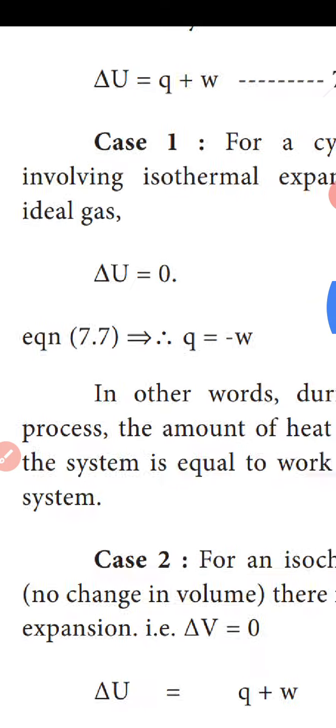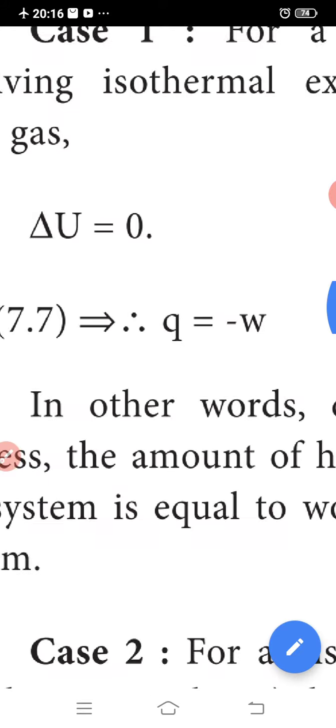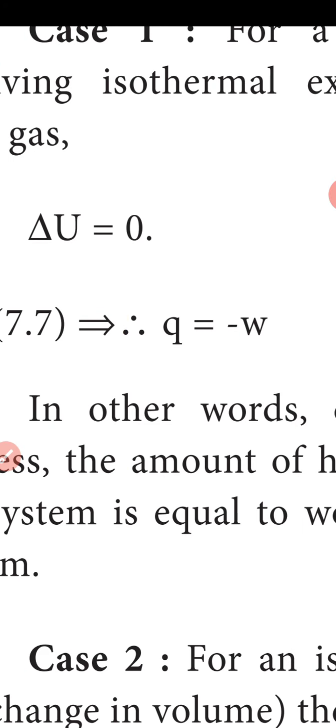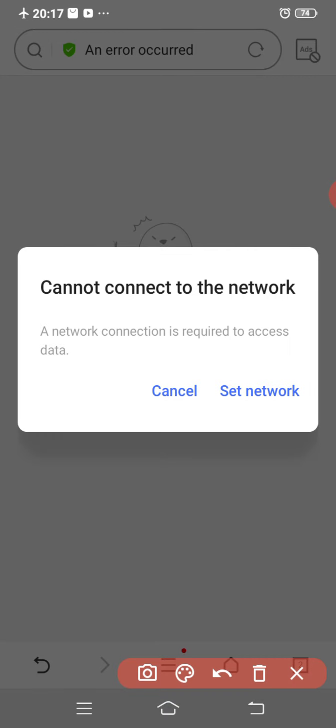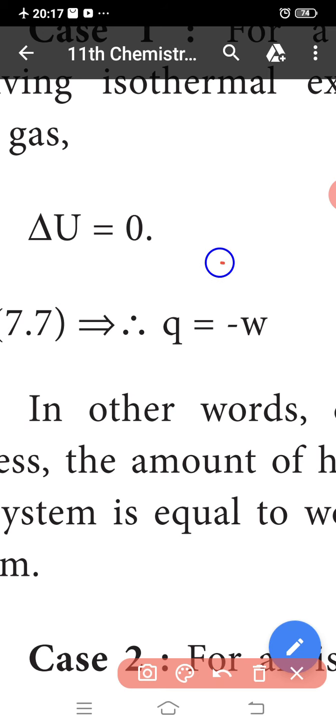So Q is equal to W. In other words, during a cyclic process, the amount of heat absorbed by the system is equal to the work done by the system. Okay.